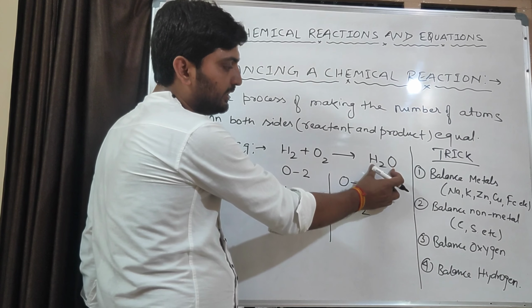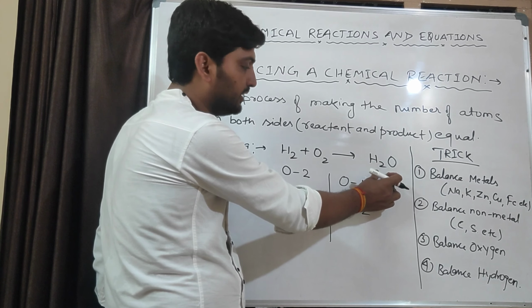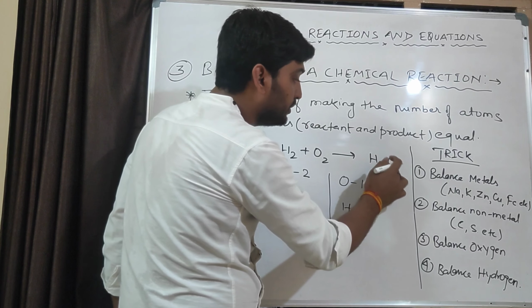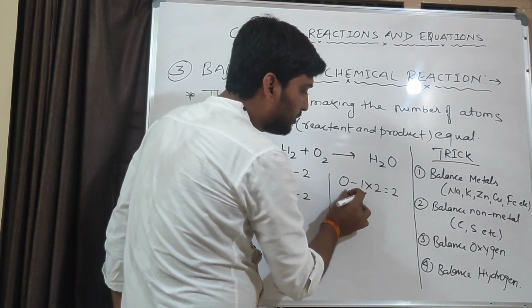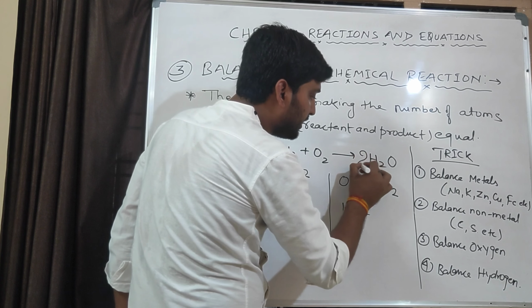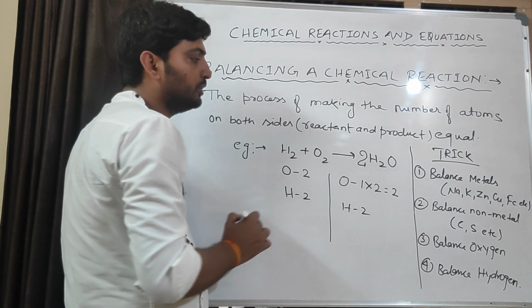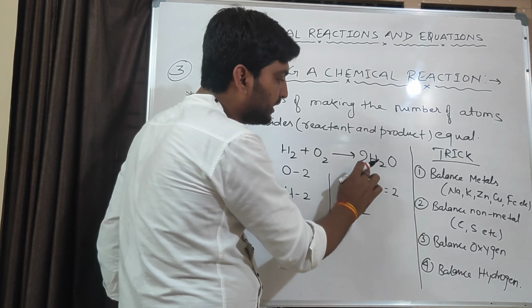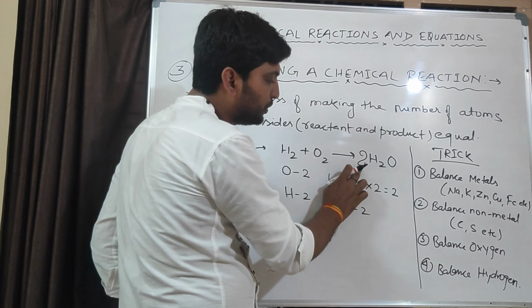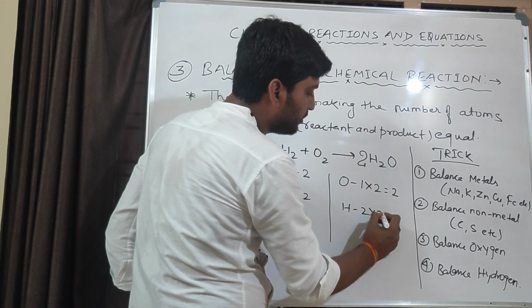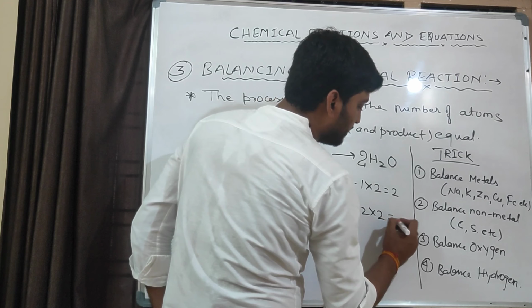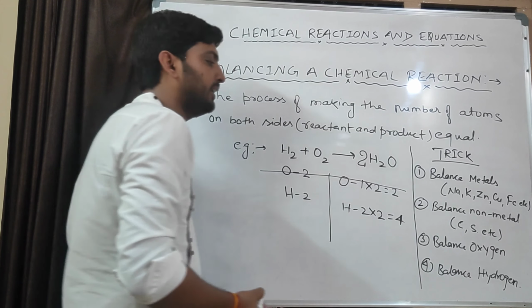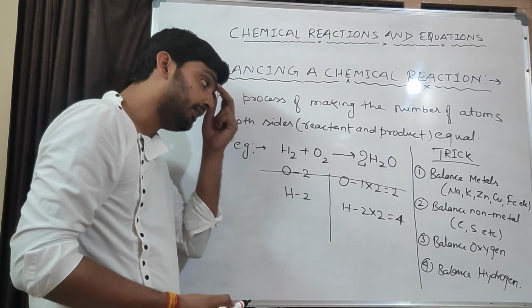So see here, this is water in combined state. We cannot simply multiply by 2 here. So it is a compound. If we are going to multiply oxygen by 2, it means we need to multiply the whole compound by 2, so that the oxygen becomes 2. Okay, so oxygen becomes 2. Then what is the number of hydrogen here? 2 into 2, because it is also multiplied by 2, it will become 4. Now see, the number of oxygen atoms is already balanced.